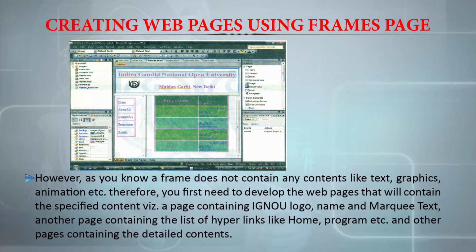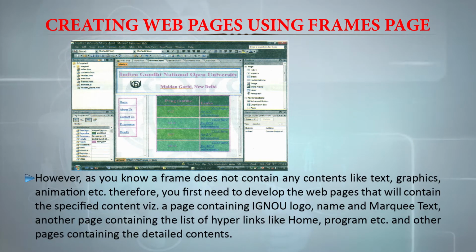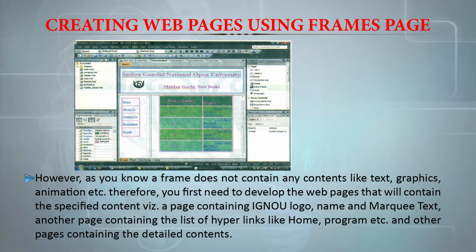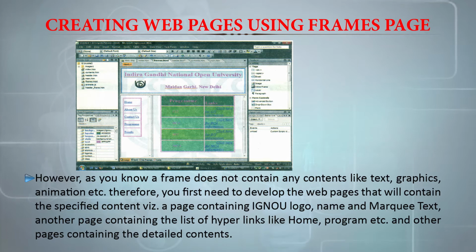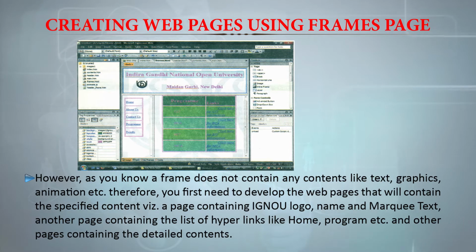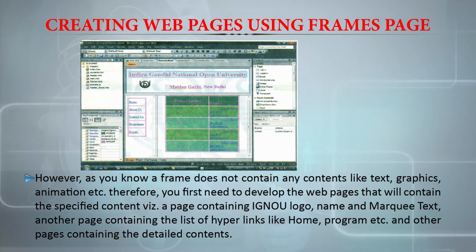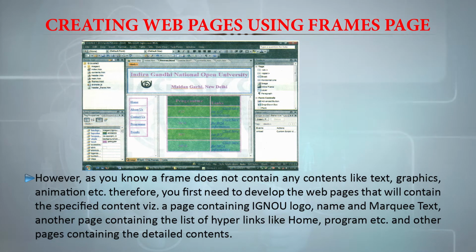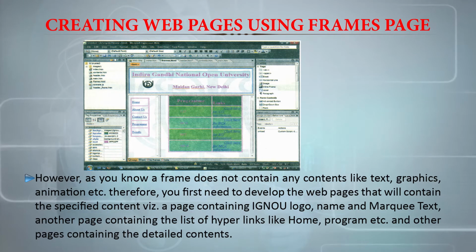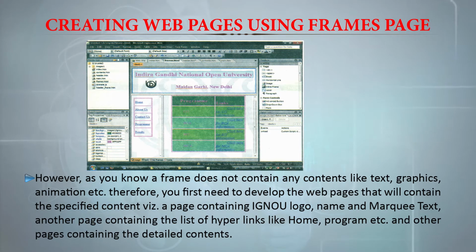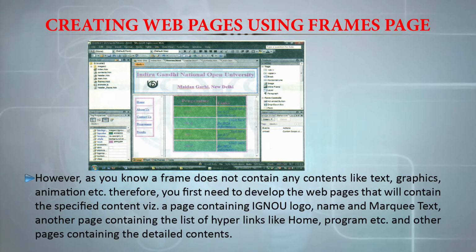However, as you know, a frame does not contain any contents like text, graphics, animations. So you first need to develop the web pages that will contain the specified content. So you need to create a page containing IGNOU logo, name and the marquee text. Then another page containing the list of hyperlinks like home, program and other pages containing the detailed contents.